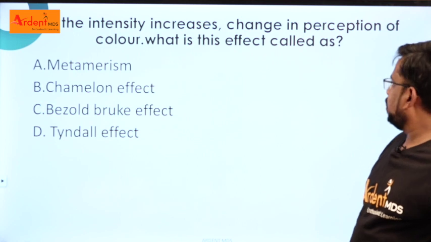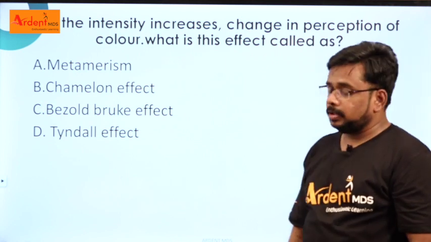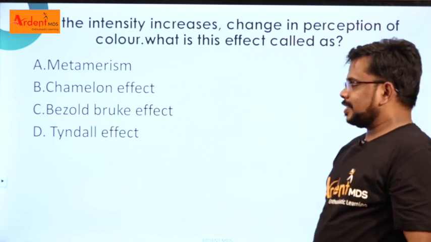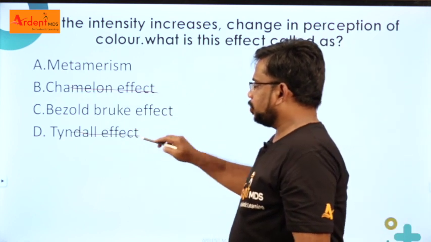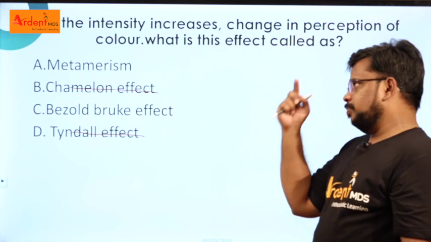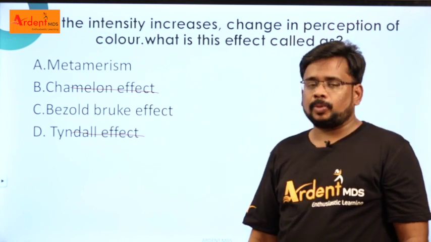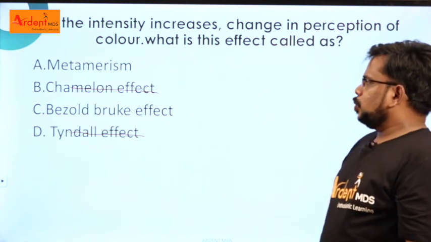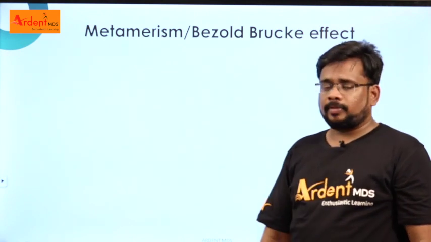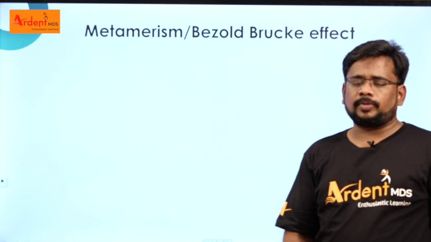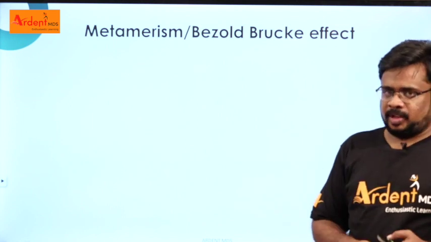Does the intensity increase change the perception of color? What is this effect called? Many students eliminated the second and fourth options. They have confusion between metamerism and the Bezold-Brücke effect. So I will give you some examples for metamerism and the Bezold-Brücke effect, so that you do not get confused in your next exam.